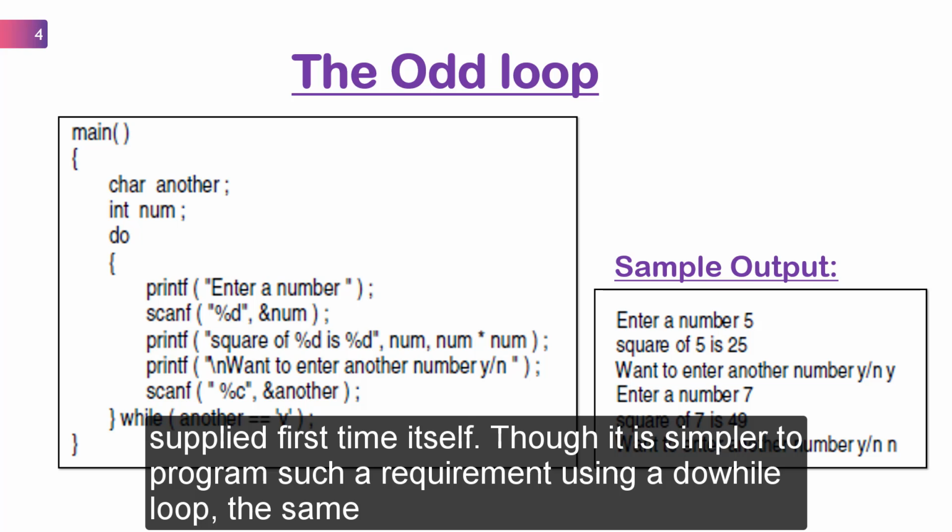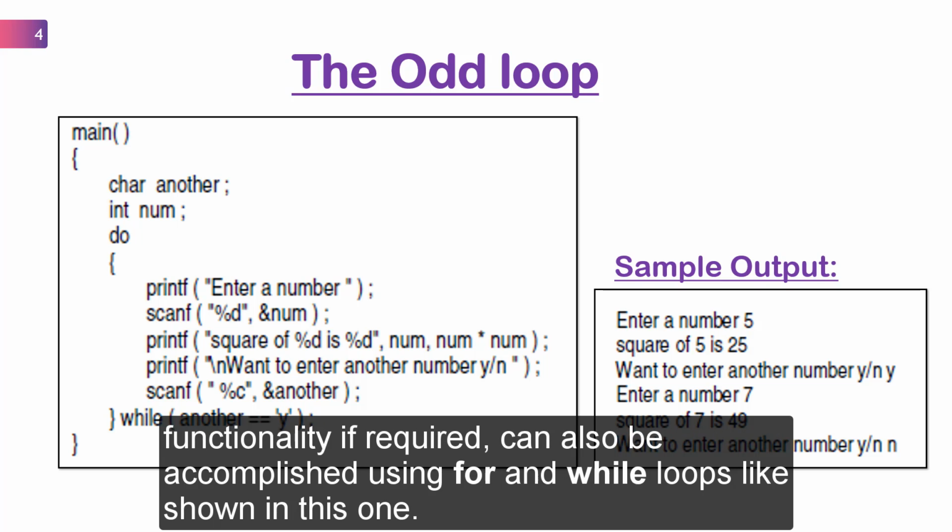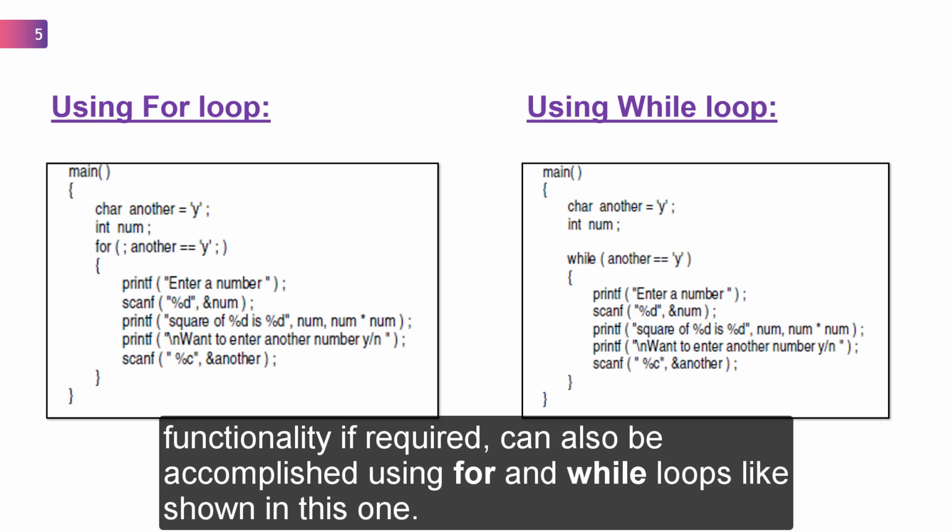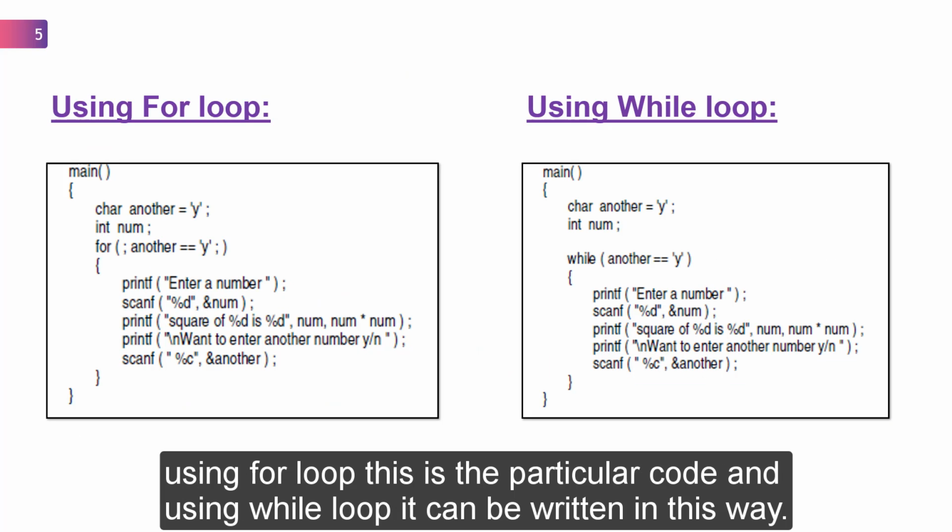Though it is simpler to program such a requirement using a do-while loop, the same functionality, if required, can also be accomplished using for and while loops, like shown in this one. Using for loop, this is the particular code, and using while loop, it can be written this way.